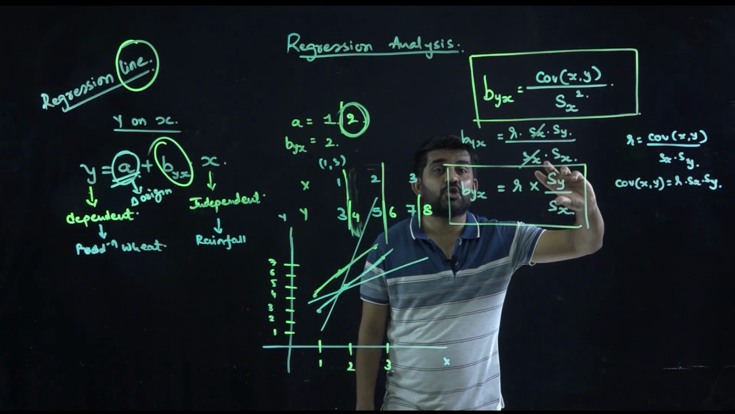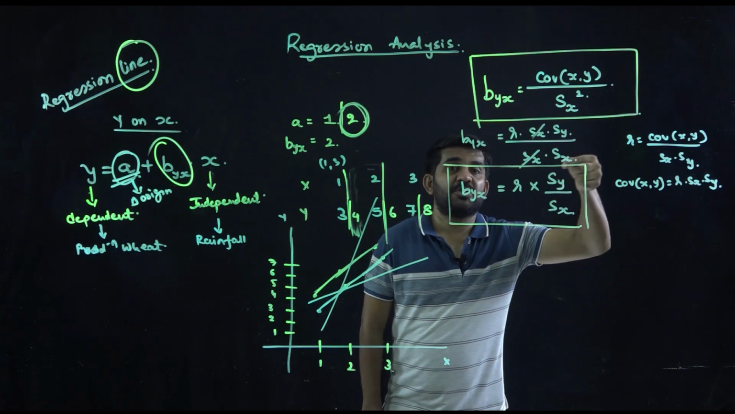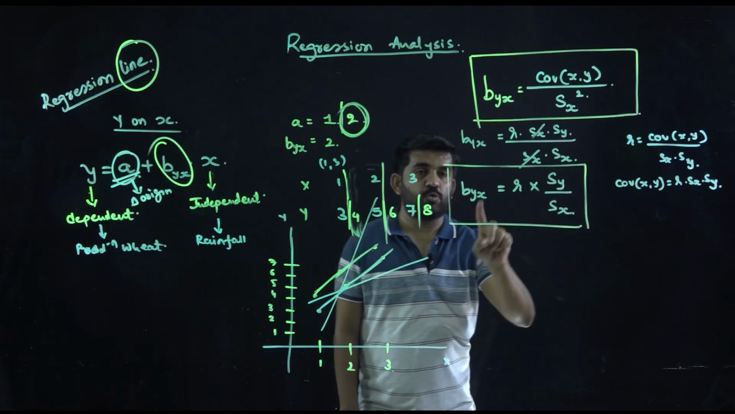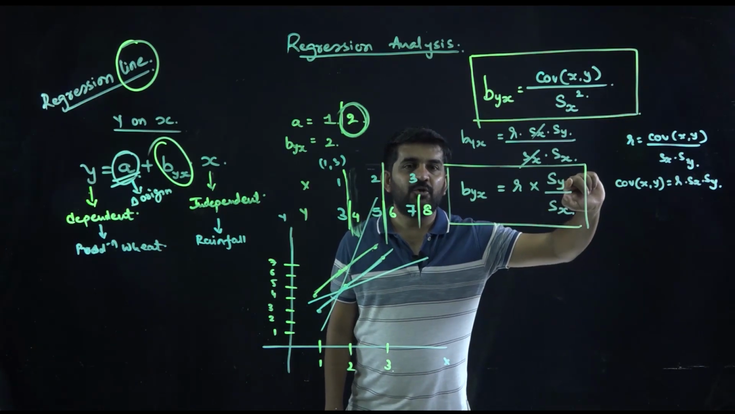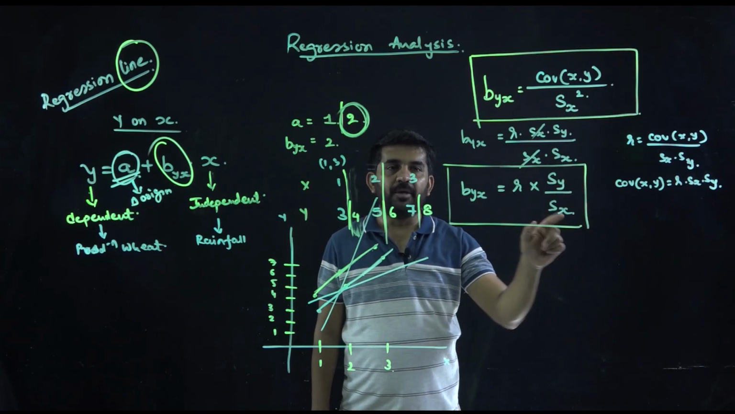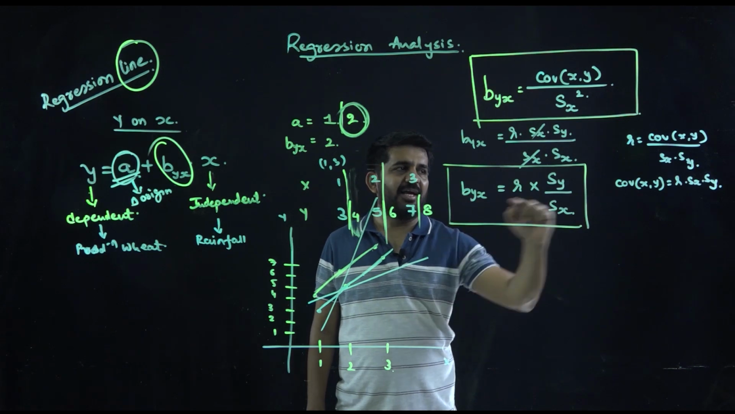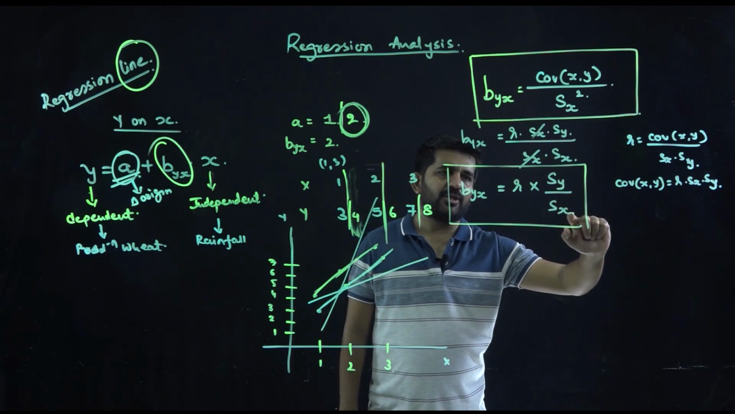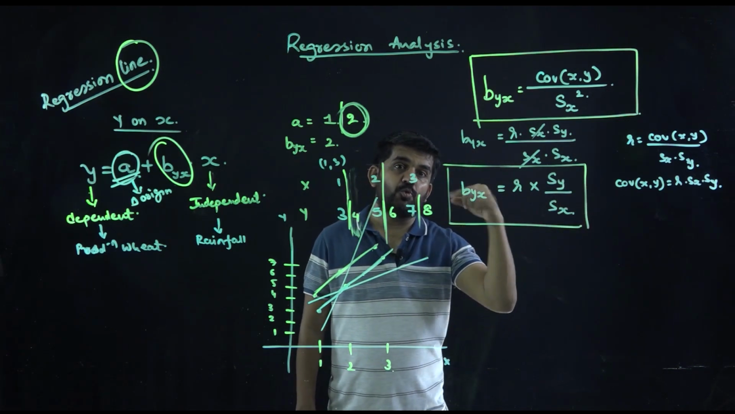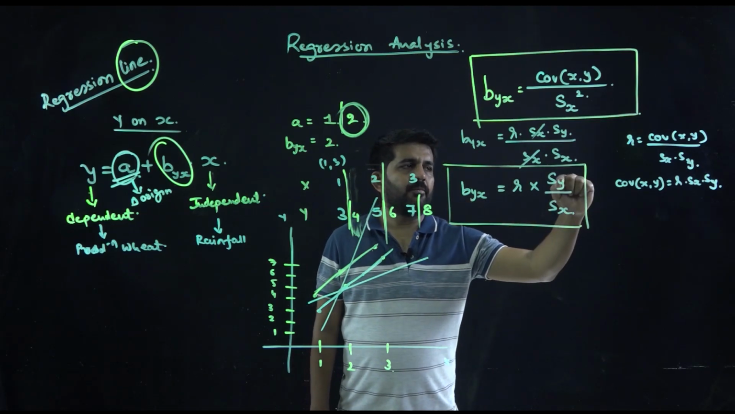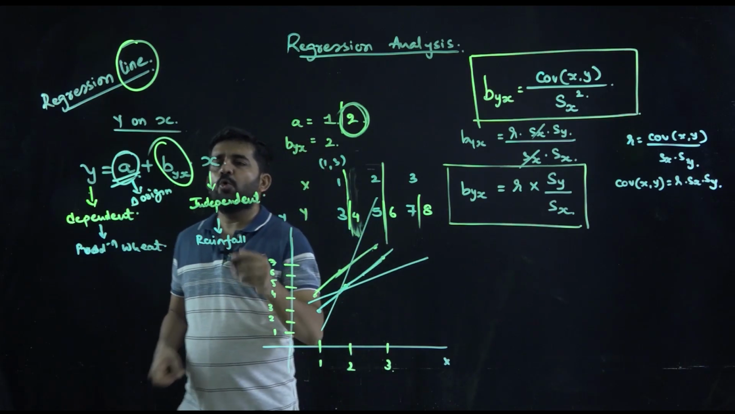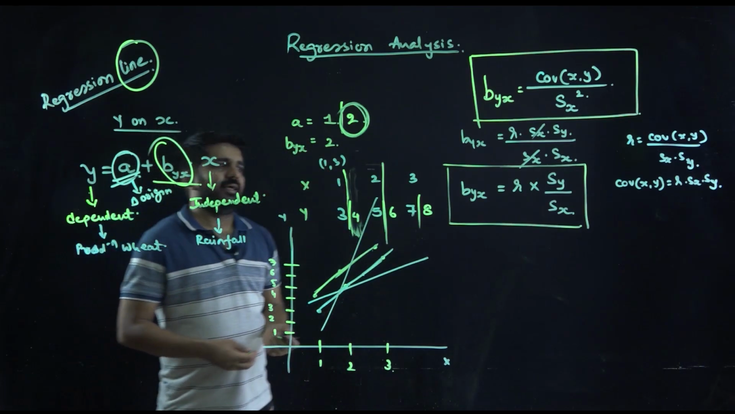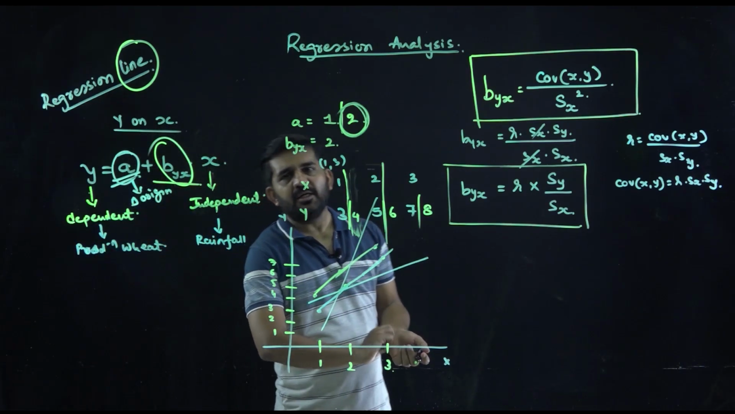Many a time students forget what was in the numerator and what was in the denominator. It is very easy. For byx, y will be in the numerator, x will be in the denominator. So it goes in sequence. If it is bxy, which we will do next session, then it will be sx upon sy. So what we have found is the slope of this regression line, and we have two formulas for the same.